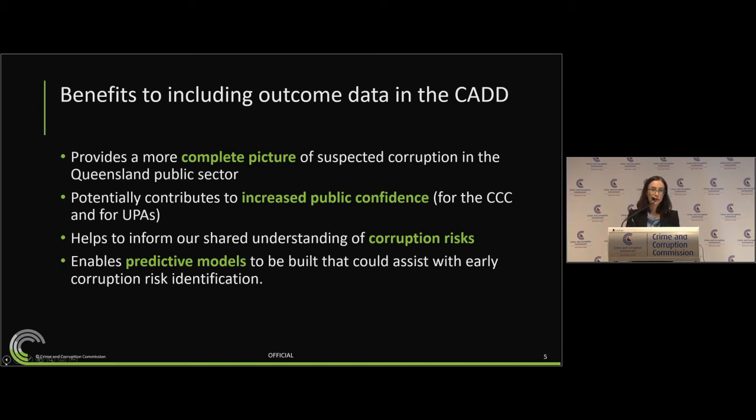And in terms of predictive models, which is a passion area of mine, being the Director of Research and Insights, it helps for us to be able to do this, which can actually help with early corruption risk identification. In addition, it helps to contribute to the measurement of risk to inform the selection of agencies to participate in specific audit programs that the CCC may enter into. So there are a wide variety of benefits that can come from including outcomes data, but we're also very honest when it comes to looking at this and whether or not there's any other limitations in order to look further into outcomes data.